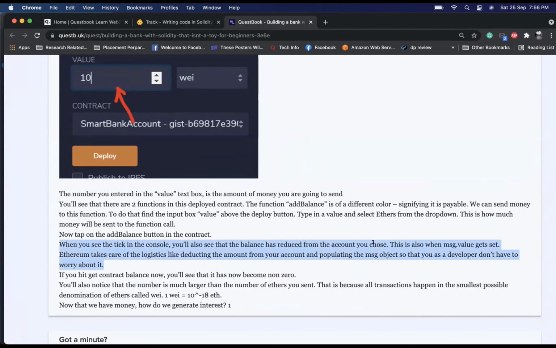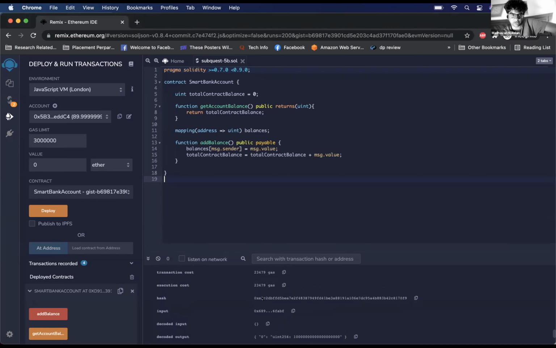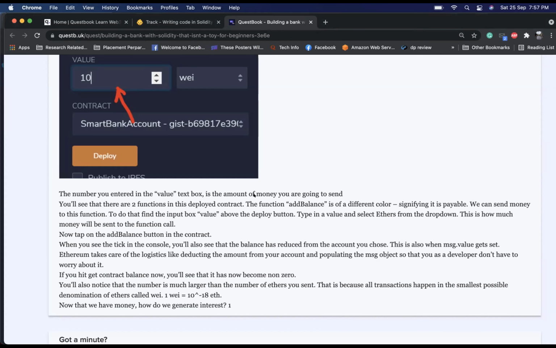We didn't see that. Yeah, go back to your Remix. Your balance is now 89 instead of 99. Okay, got it. You see it reduced. There's also message.value that gets set. Ethereum takes care of the logistics, like deducting money and even populating the message object. You as a developer don't have to worry about it.